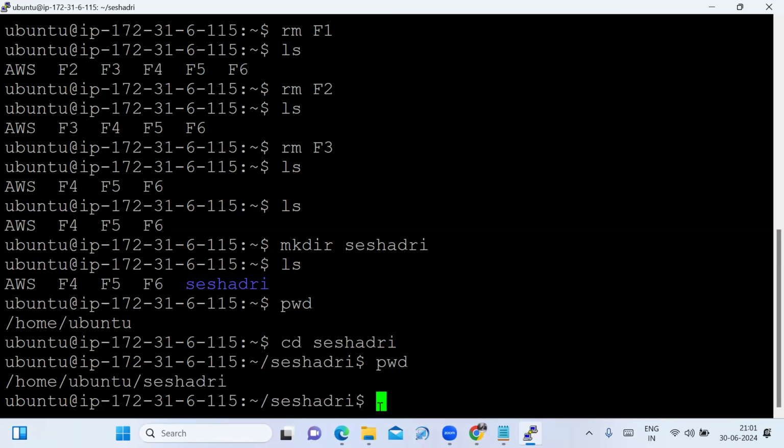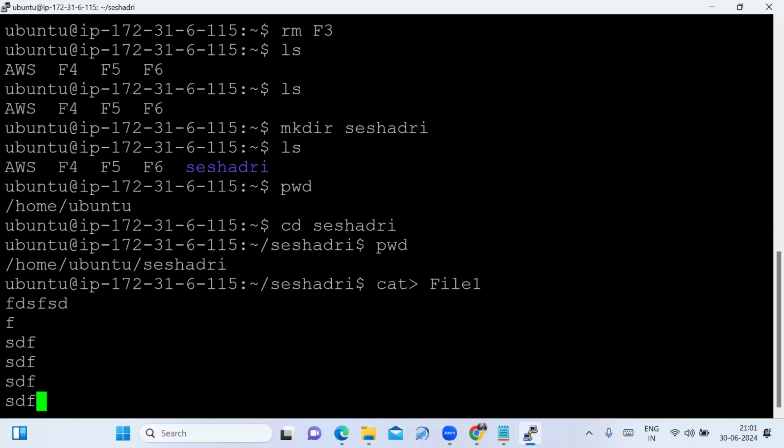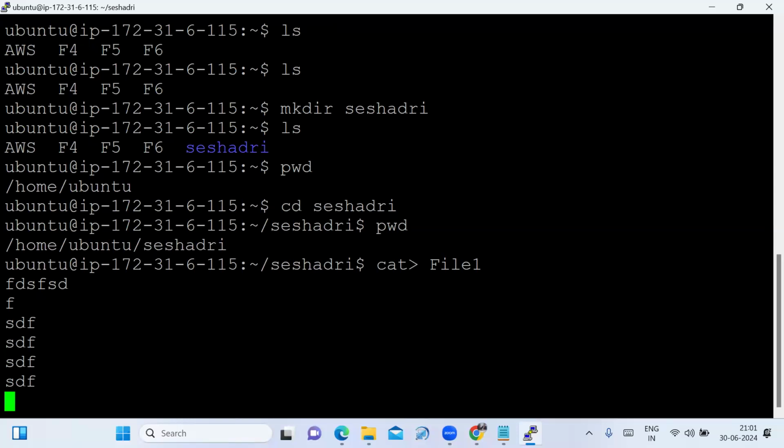This is your present working directory. Now, if you want to create a file in your created directory, you can do it using the cat command. I am giving the file name file1 and typing some information. To save this, press Control+D.